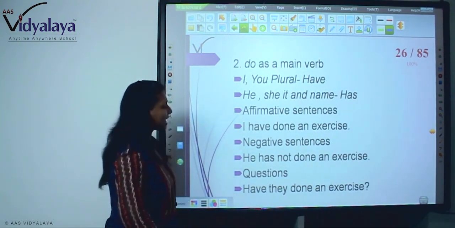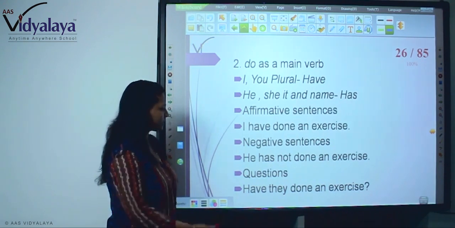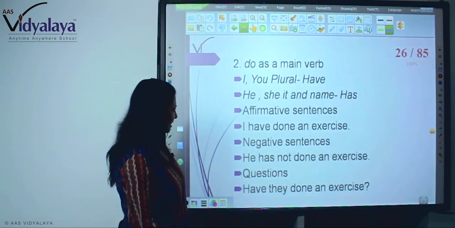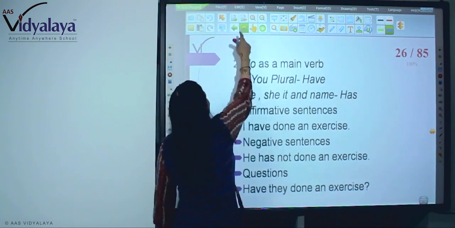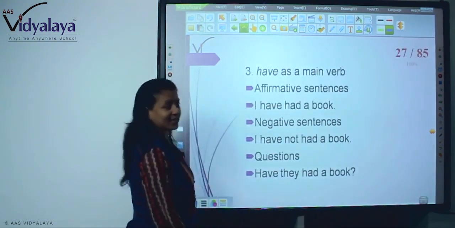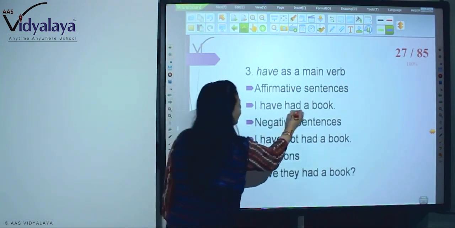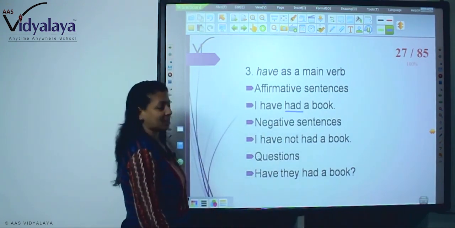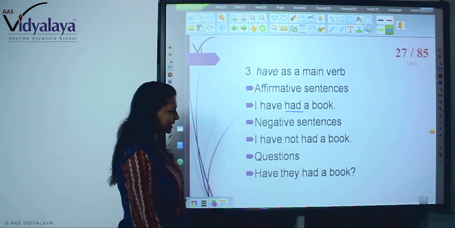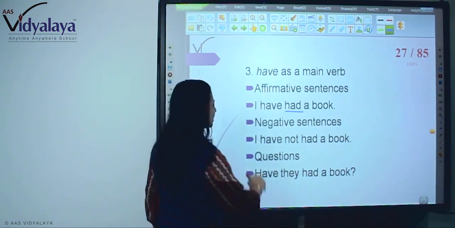So, affirmative sentence, I have done an exercise. Negatives, he has not done an exercise. And question, have they done an exercise? Now, have as a main verb. I have had a book. This is the third form, ed past participle. I have not had a book. Have they had a book?